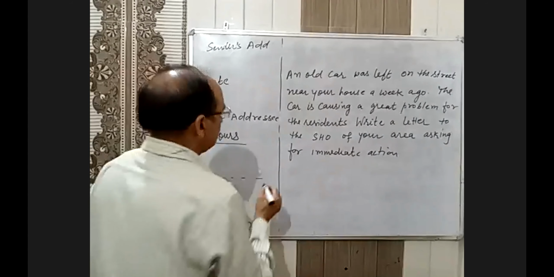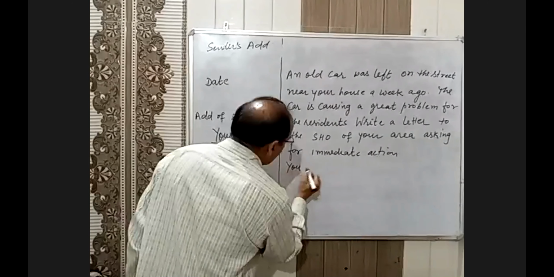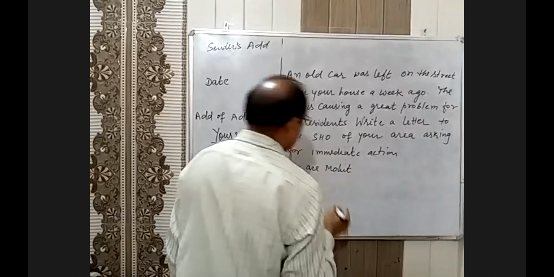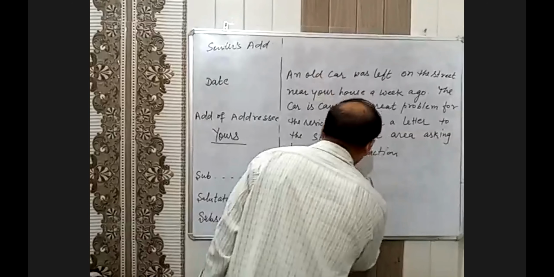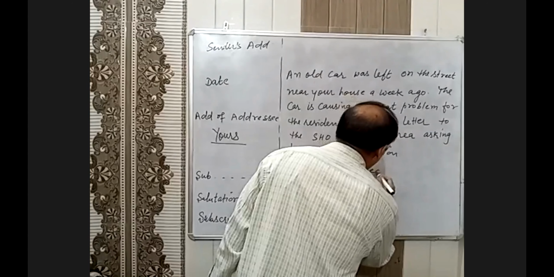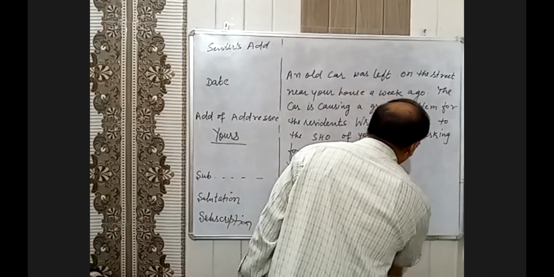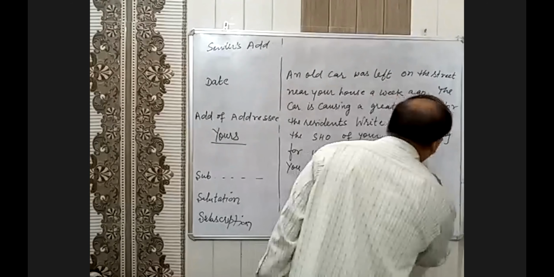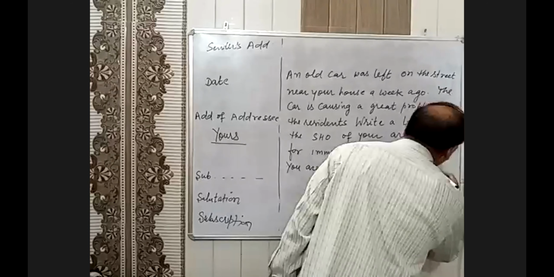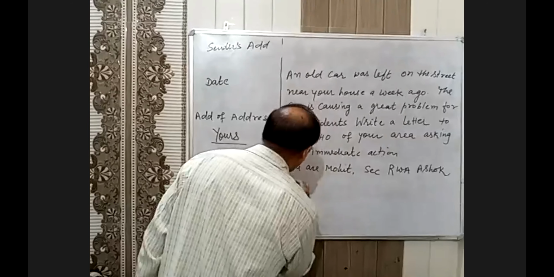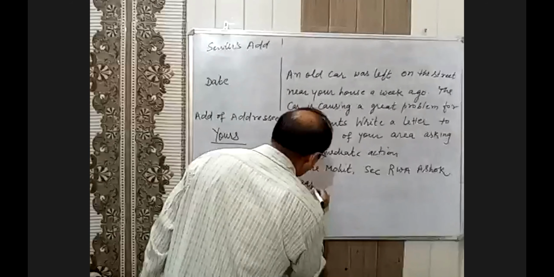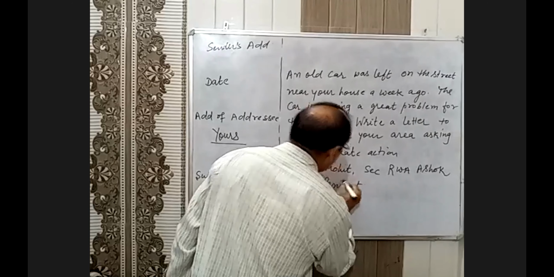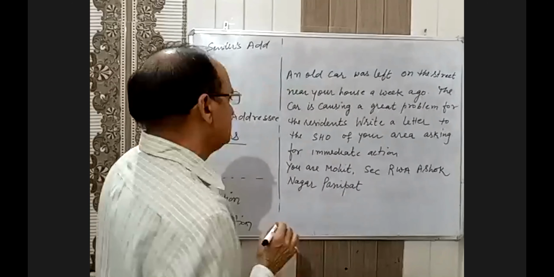You are the secretary, RWA, Ashok Nagar, and this is your address.